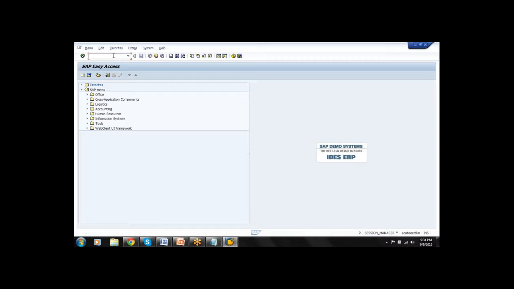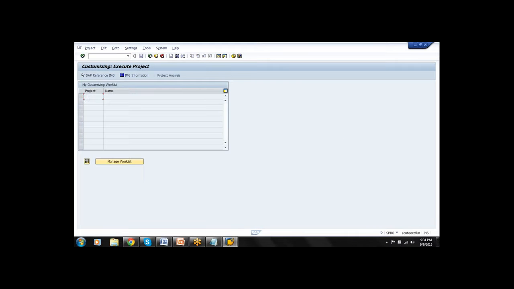It cannot be used by the user or by the technical guys. Now see here, I am entering the transaction code SPRO. So the system displays Customizing: Execute Project.